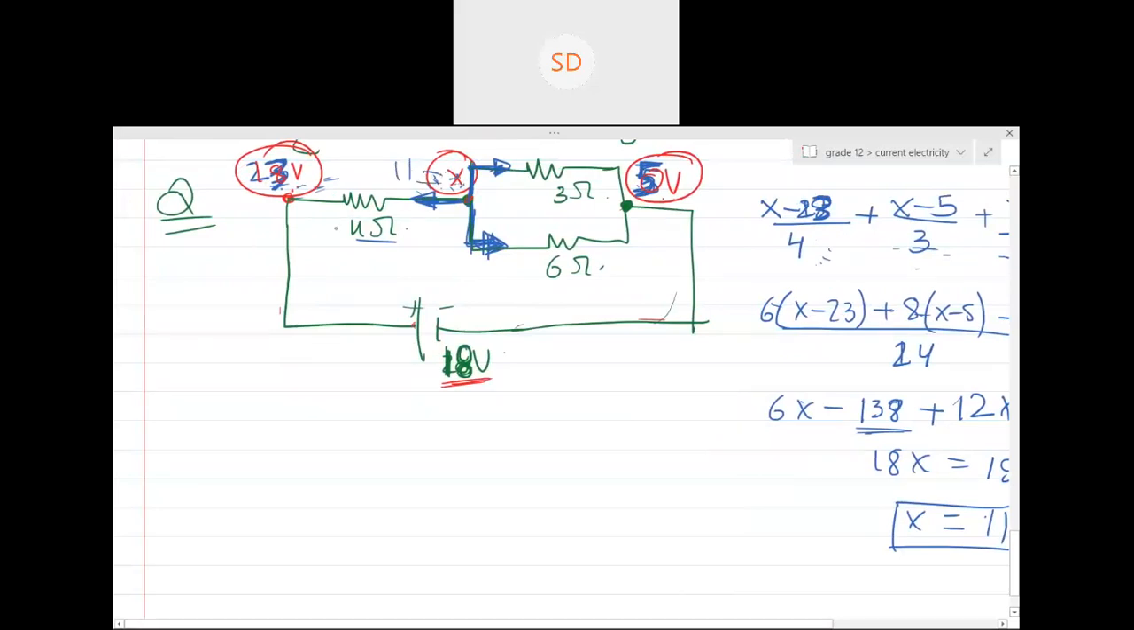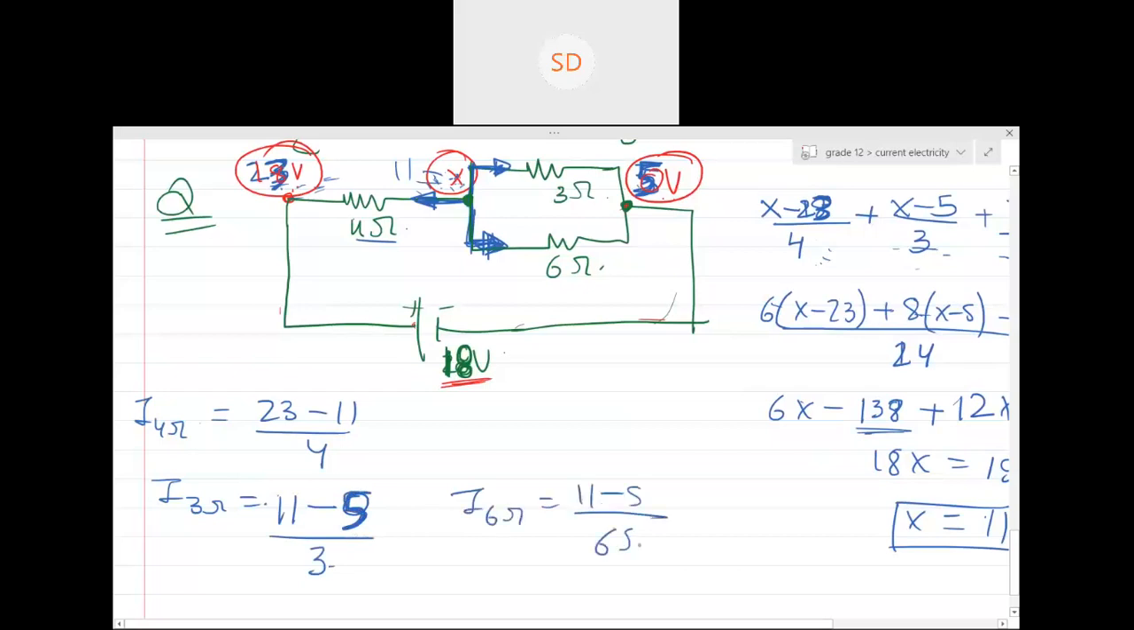Now what is the current through the 4 ohm? 23 minus 11 divided by 4 is the current through the 4 ohm. The current through the 3 ohm is basically 11 minus 5 divided by 3. And the current through the 6 ohm is 11 minus 5 divided by 6. So 23 minus 11 is 12, 12 by 4 is 3 ampere. 11 minus 5 is 6, 6 by 3 is 2 ampere. Check whether my answer is correct or not.